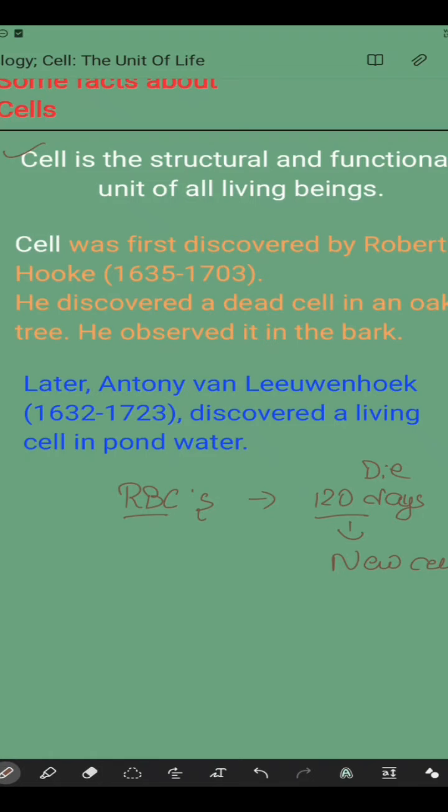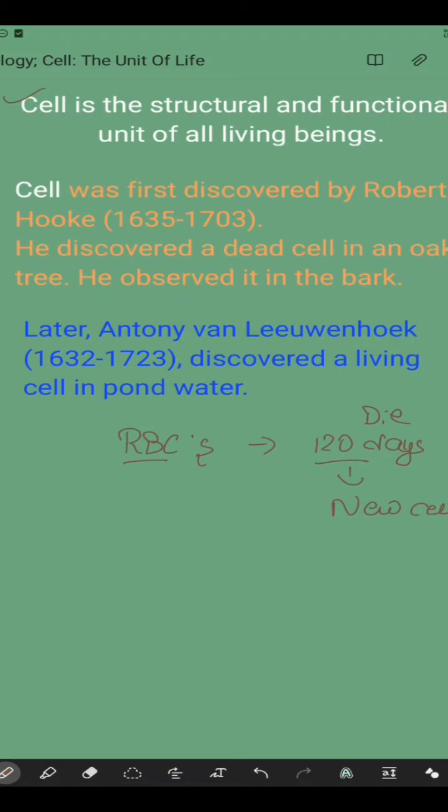If they were not replaced by new cells, what would happen? One day every cell would die, then we would also die, because if there were no cells in our body, how would our body work? Every organ is composed of cells. It is the smallest structure and functional unit of which the other parts are made up. Whenever a cell dies, it is replaced and a new cell comes. Like that they keep their numbers.